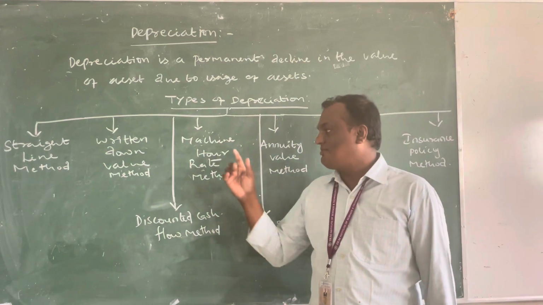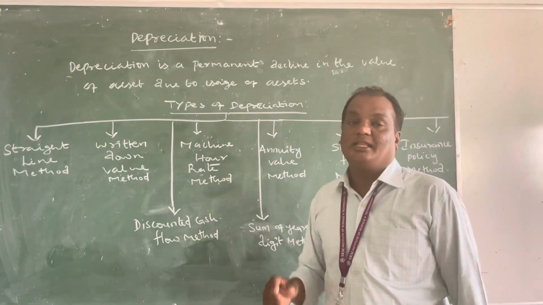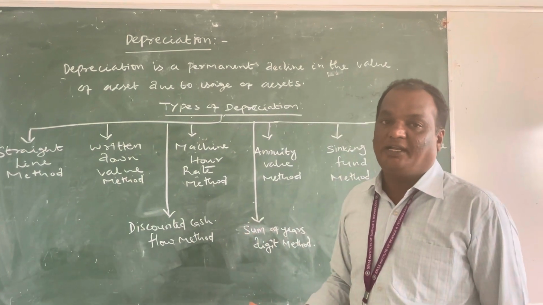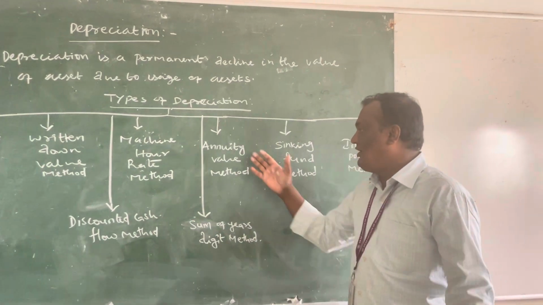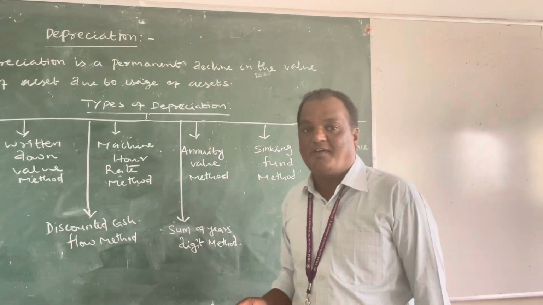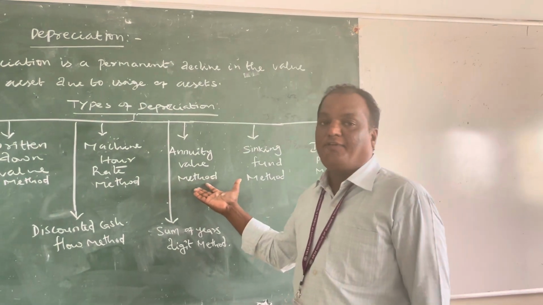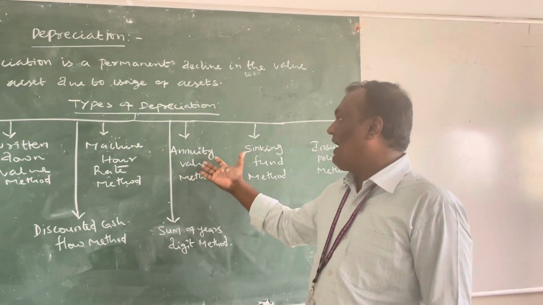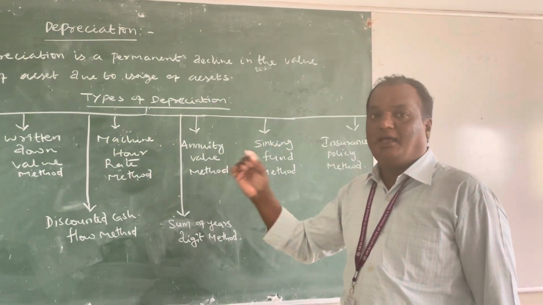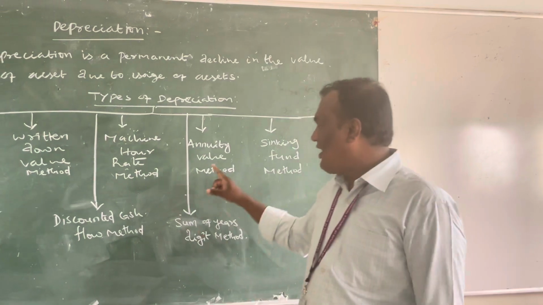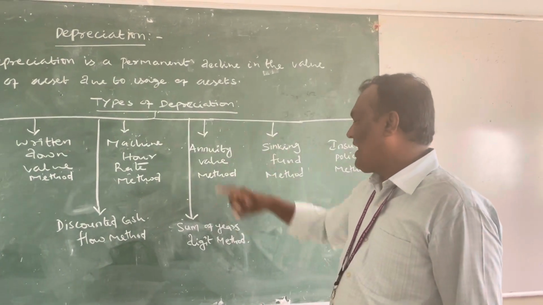The fourth one is the machine hour rate method. The depreciation is calculated based on the number of hours the machine is operated. Then the annuity value method. Based on the annuity value, the depreciation is calculated. The formula for finding the amount of depreciation under the annuity value method is the cost of machine into the annuity value.